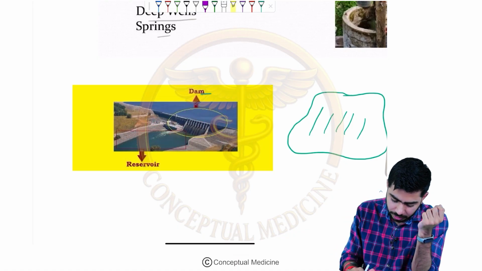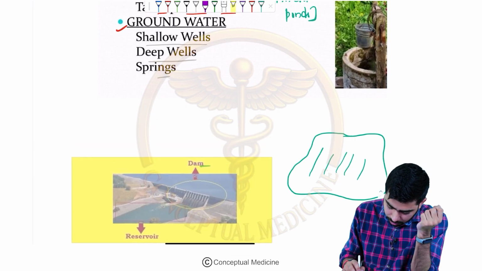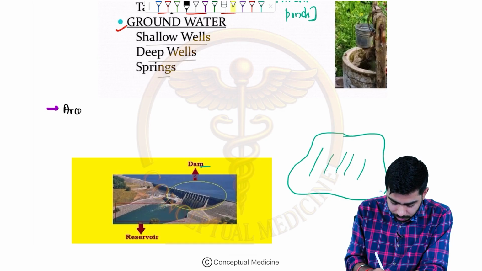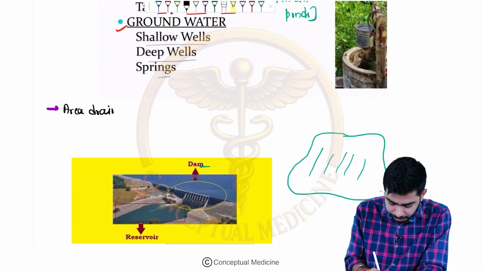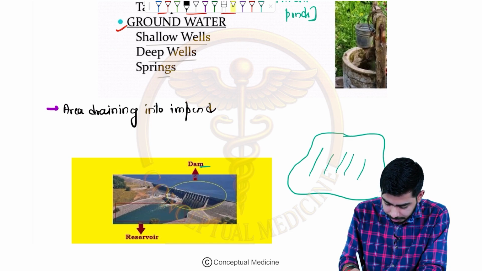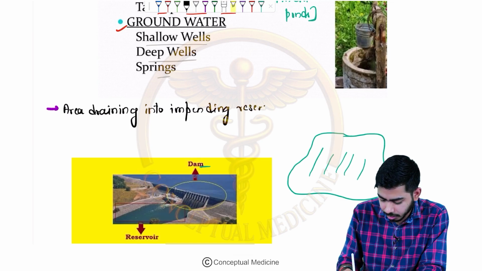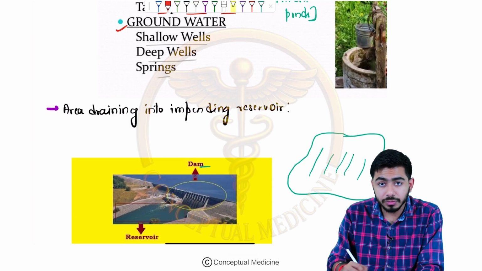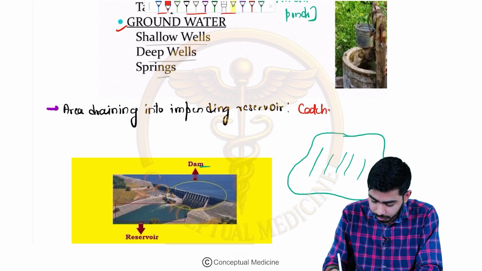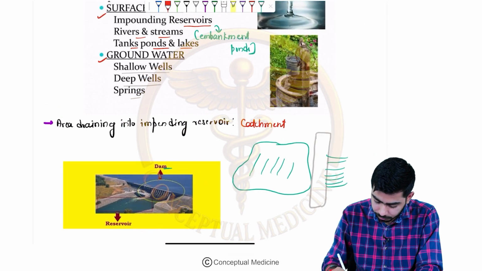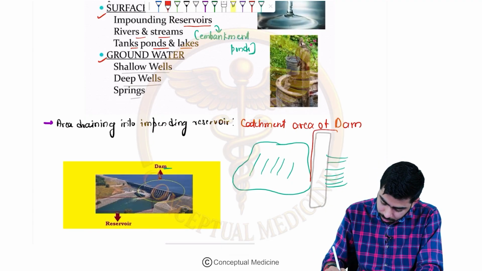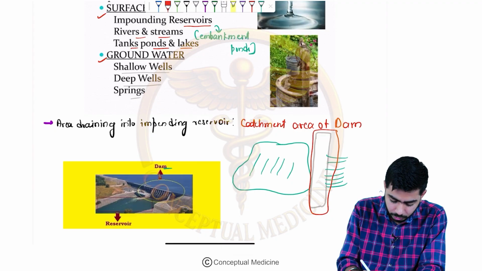I'm emphasizing once again that if they are asking about the area draining into the impounding reservoir, then it will be the catchment area of the dam. I hope you got the point.